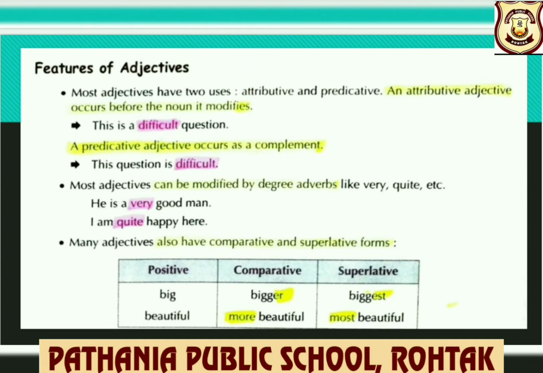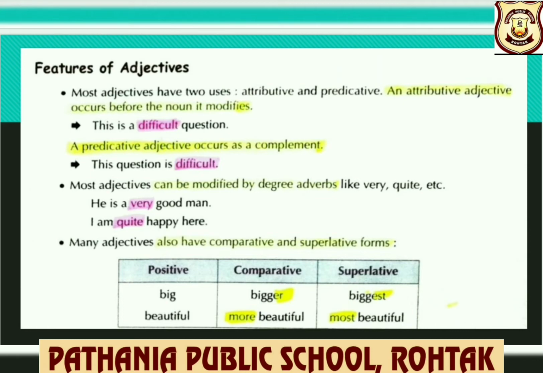Next, a predicative adjective occurs as a complement. For example, this question is difficult. So here you can see, children, the adjective difficult is used as a complement.